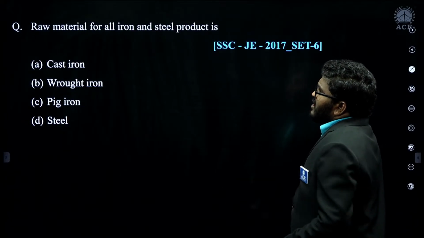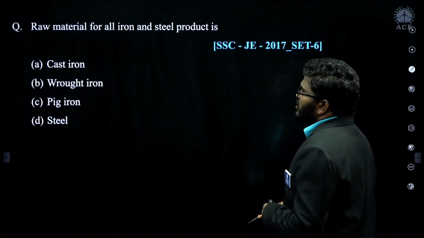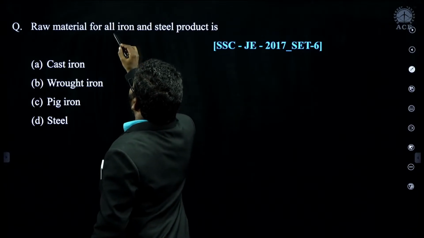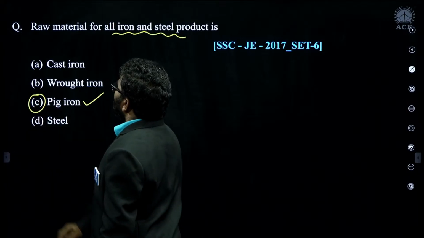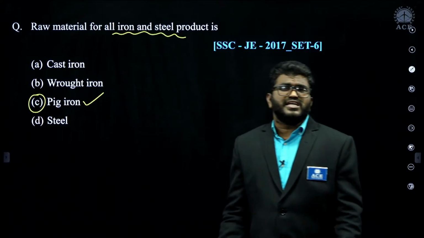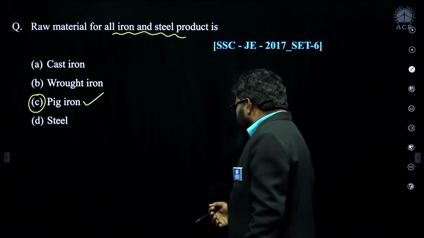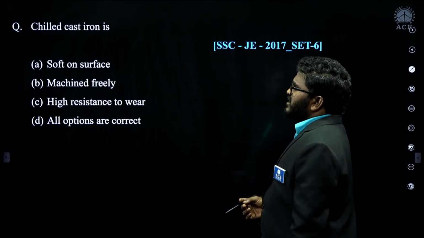Right. Now, raw material for all iron and steel products. What is the raw material? It's very simple, that is nothing but pig iron. If you want to make iron and steel, the basic raw material is pig iron that is produced from the blast furnace.